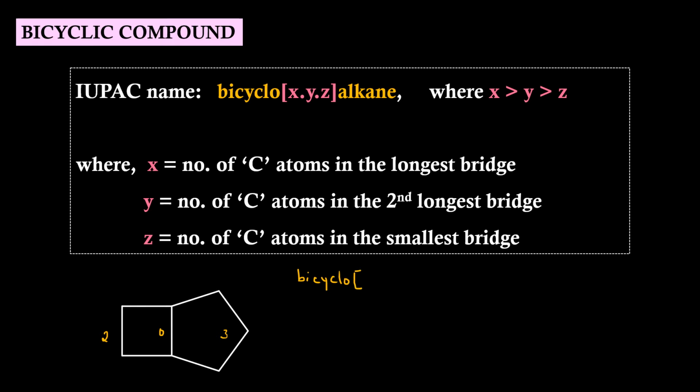Inside the square bracket, highest number is 3, 2, 0, close the bracket. Alkane indicates the number of carbon atoms in the bicyclic compound. Here we have 4 plus 3, 7, so heptane. To get the name of alkane quickly, just add 2 carbon atoms to this number, 3 plus 2 plus 2. So the IUPAC name is bicyclo[3.2.0]heptane.